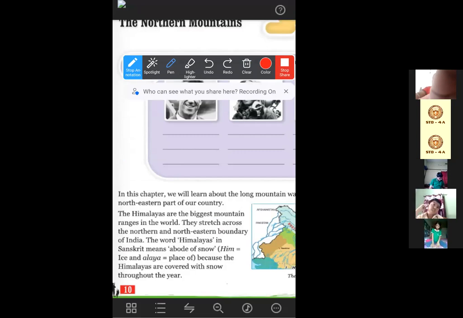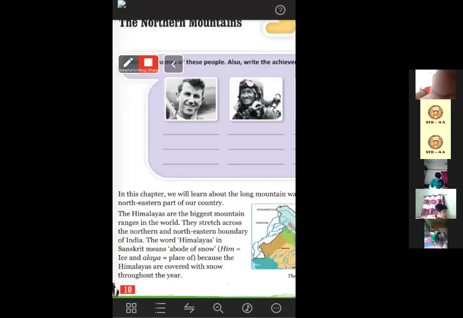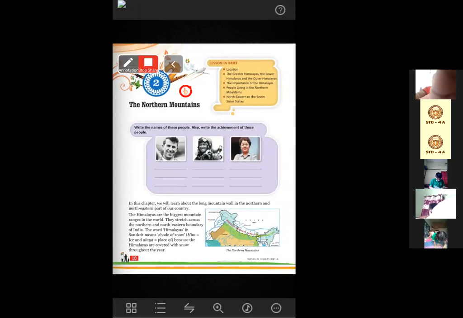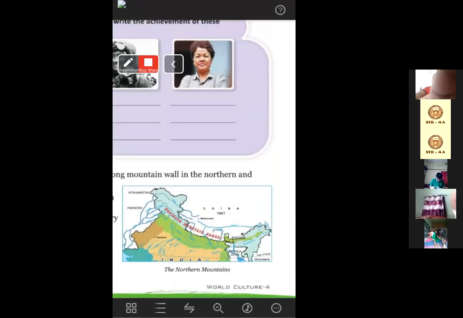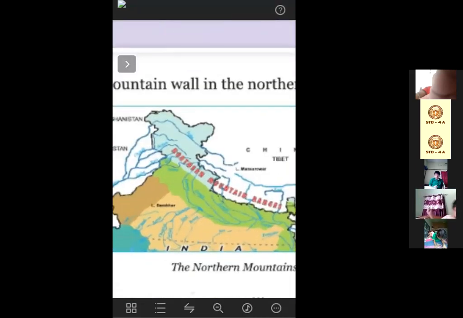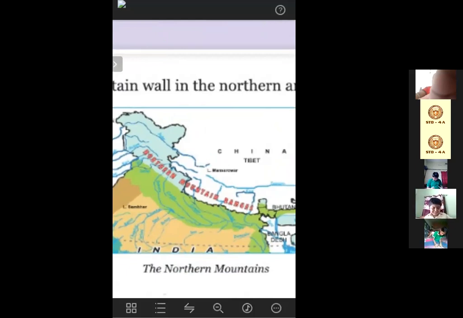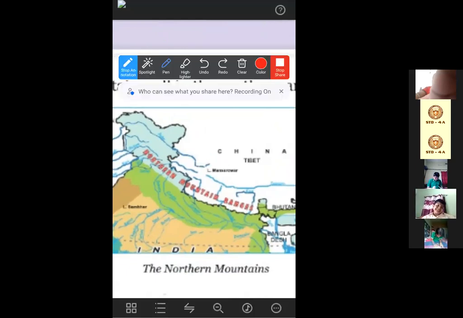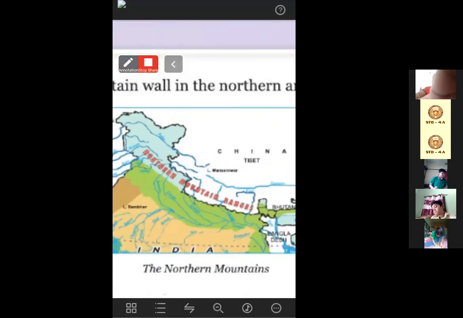This is a very important part, just mark it. You can see here in this map, the northern mountain ranges, that means throughout this part we can see the Himalayas, and this whole part is covered with ice throughout the year.